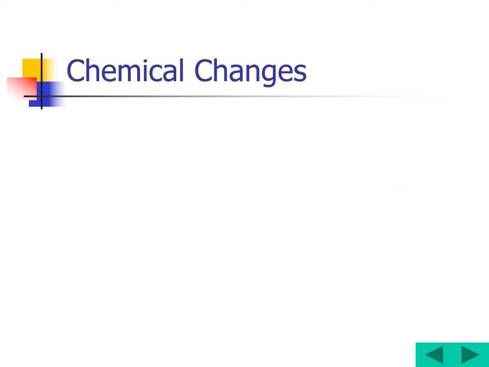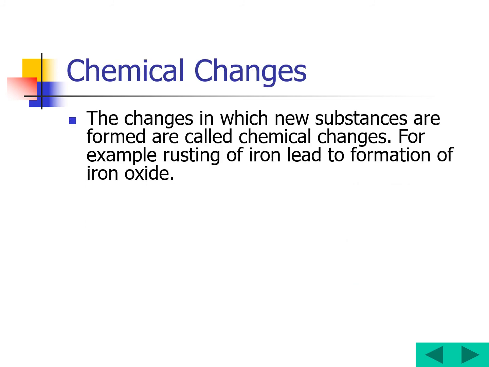Now, coming to chemical changes. Chemical changes are the changes in which new substances are formed. For example, rusting of iron leads to the formation of iron oxide. In general, iron is an object having only iron, Fe. Whenever rusting happens, it reacts with the oxygen present in the atmosphere as well as the water molecules, and it forms iron oxide.